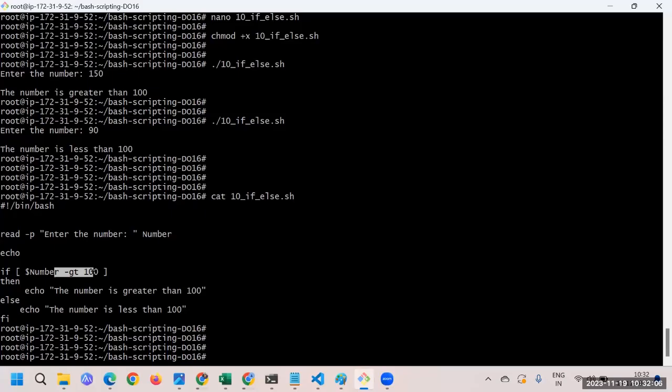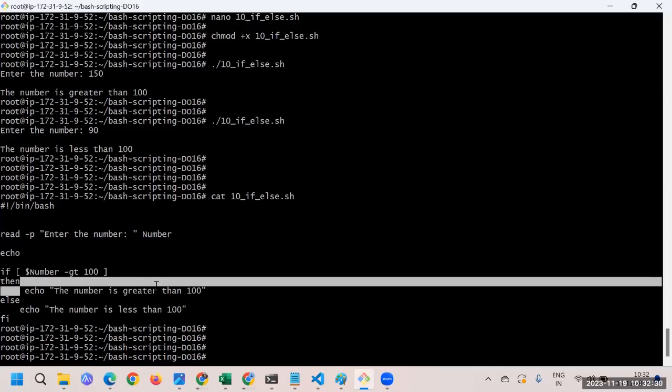In that case, we have to go for something called a nested if else, or rather I can say an if else if chain. We can just keep going on. That is the multiple conditioning we can allow in the script. And how can we do that? It goes this way: if the condition is satisfied, then execute this part.